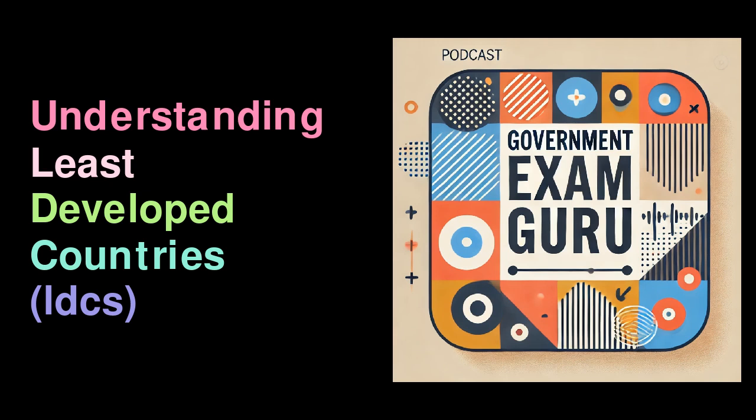3. Economic vulnerability. Economic vulnerability is assessed based on how susceptible a country is to economic and environmental shocks, such as natural disasters or fluctuations in international markets. LDCs often rely heavily on agriculture or a single economic sector, which makes them especially vulnerable to changes in global commodity prices or adverse climate events.